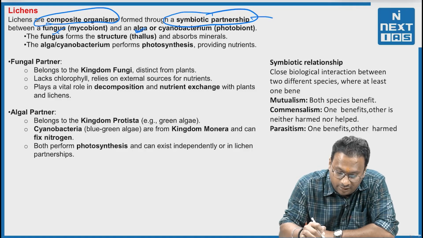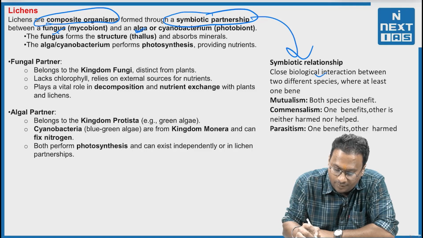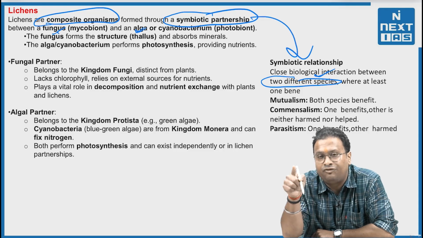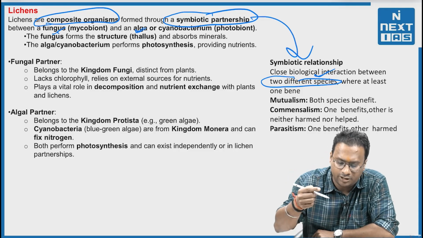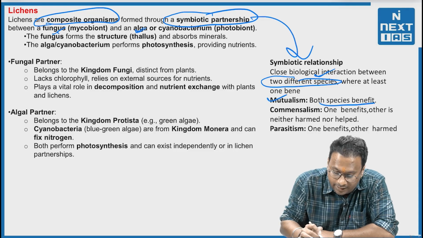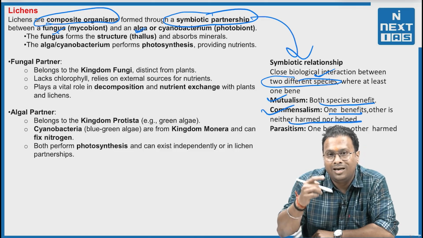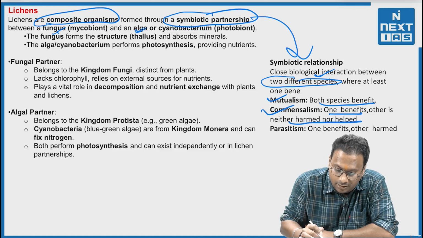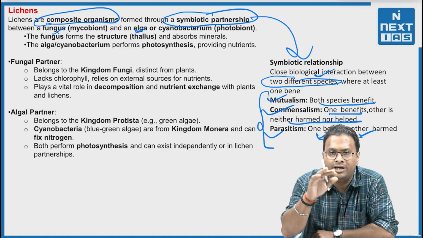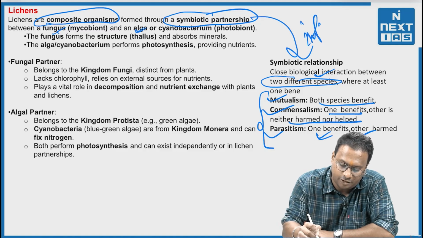Now, what is this symbiotic relationship? Symbiotic relationships are a close biological interaction between two different species where at least one is benefited. Now, there are different types. For example, mutualism, where both species benefit. Second, commensalism, where one benefits and the other is neither harmed nor helped. Third, parasitism, where one benefits and the other is harmed. So, three types of symbiotic relationships, and this is important with respect to your prelims-specific information.